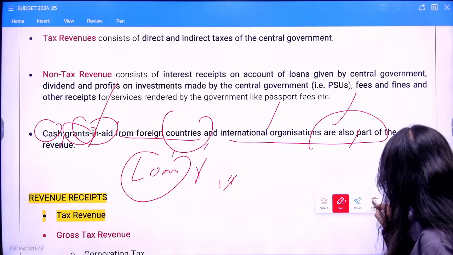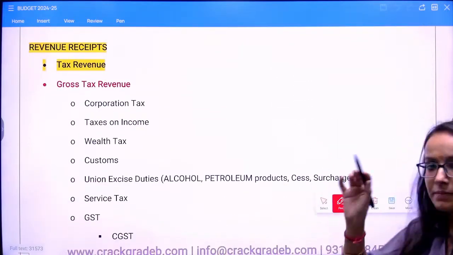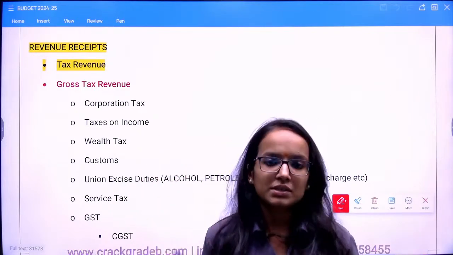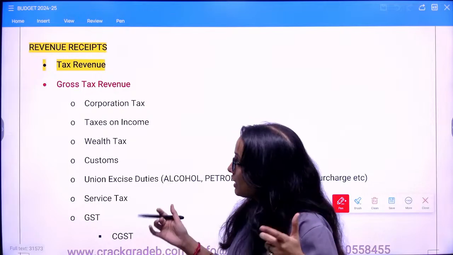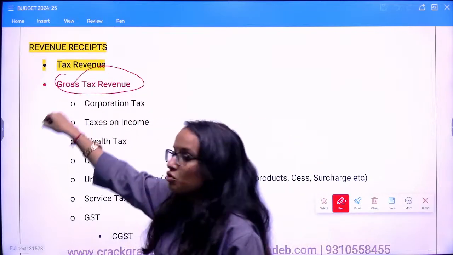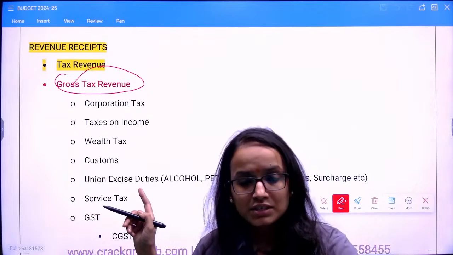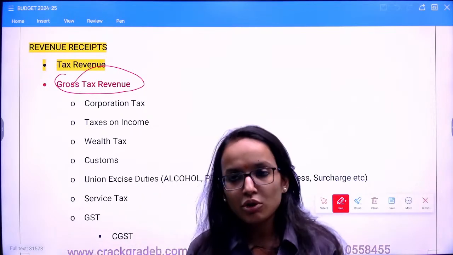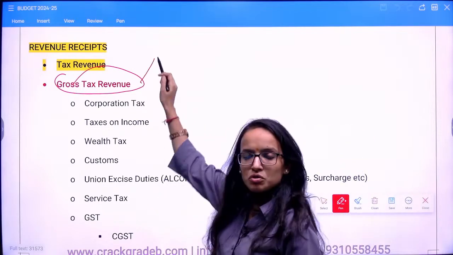Now moving further. Broadly, if you see, revenue receipts will have two categories, tax revenue and non-tax revenue, right? In tax revenue, you have all direct and indirect taxes. If you see the gross tax revenue which the government receives, these terminologies are going to come in the budget estimates, right? Budget at a glance we will discuss. So these terminologies will be there. Now we are saying, what is gross tax revenue, first of all.